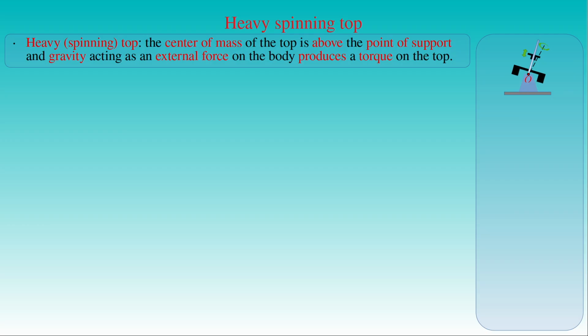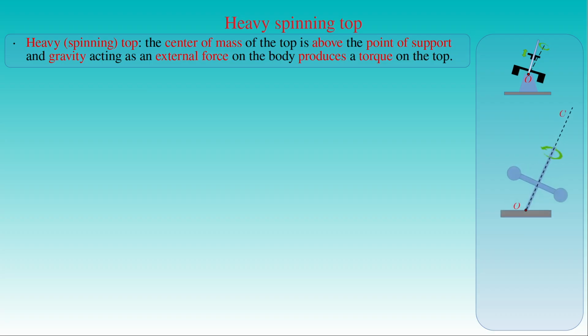After having a discussion on the motion of force-free spinning tops, we consider such cases where the external forces exerted on a top produce a non-vanishing net torque. If the center of gravity of the symmetric top shown in the figure is moved above the point of support O by shifting the weight attached on the rod of the top, gravity as an external force acting on the body produces a torque on the top. Such a top is simply called a heavy spinning top.